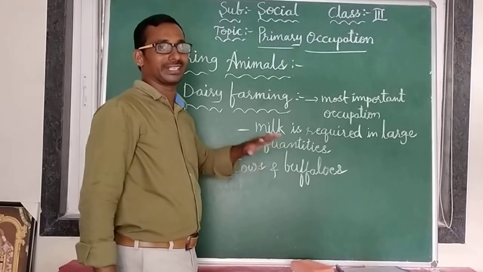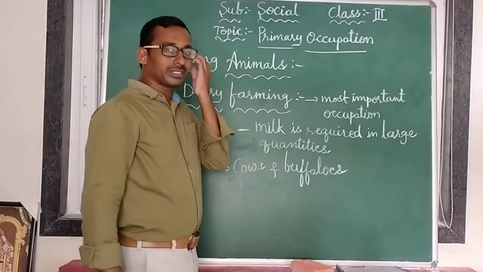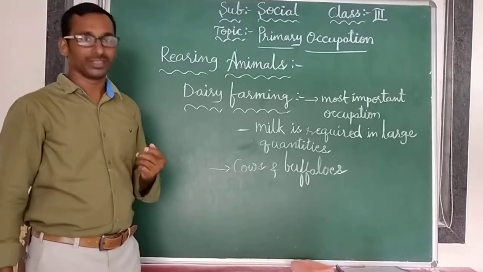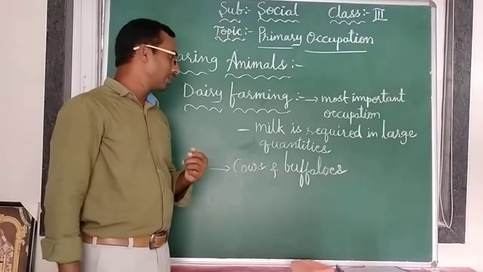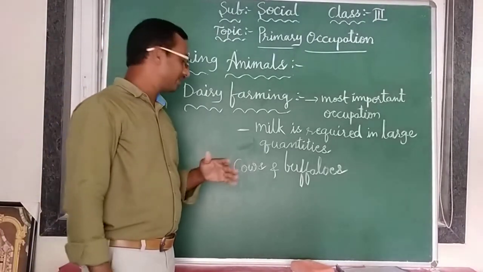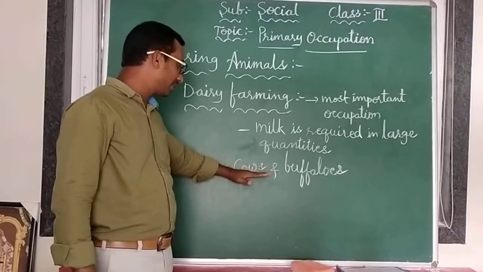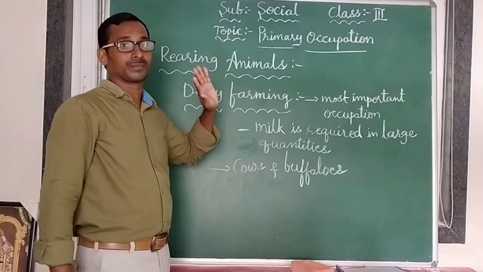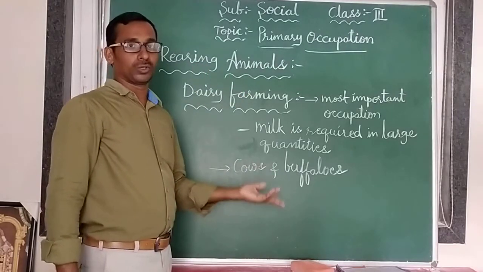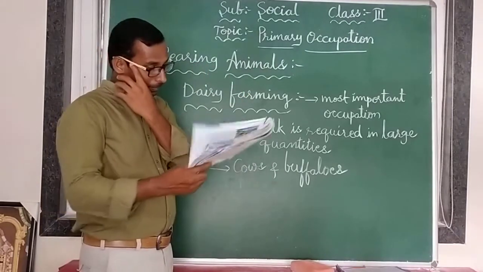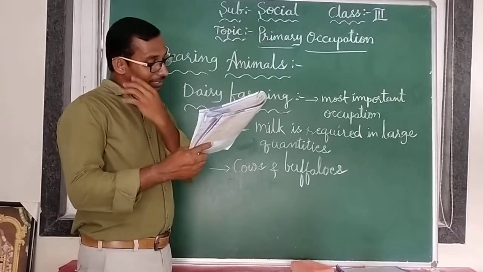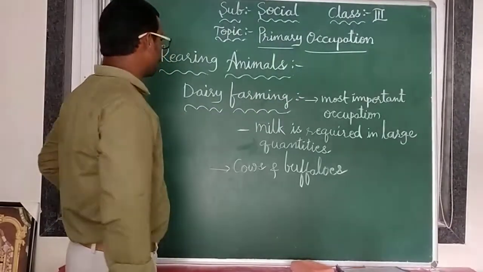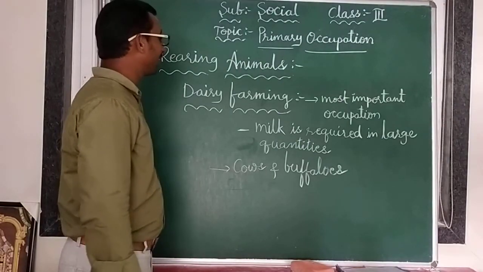From them we are getting milk. And some people use goats also. Goat milk is also used, but rarely. Mostly we are using cow and buffalo milk nowadays. So dairy farming mainly involves rearing of cows and buffaloes.